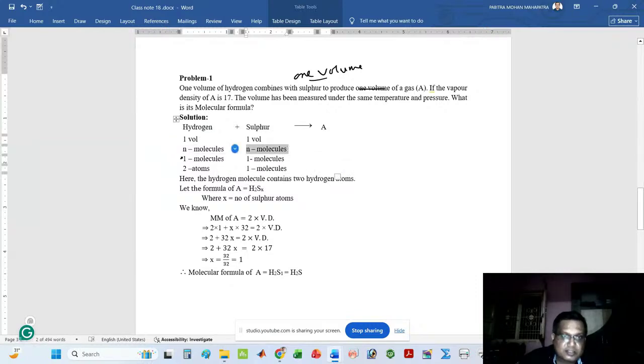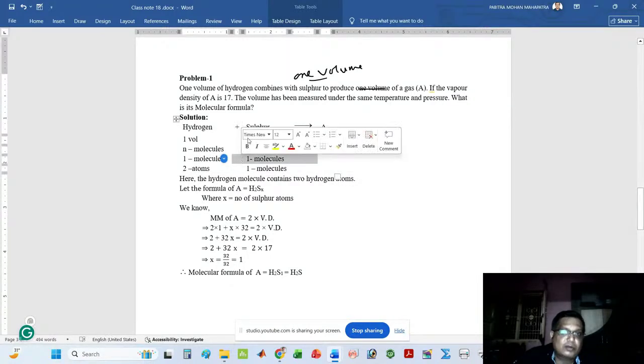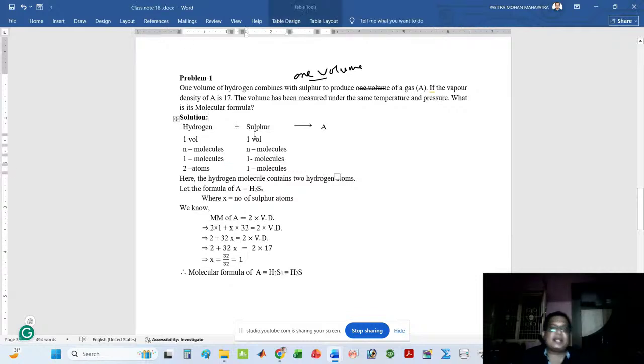Here I can simplify: one molecule of hydrogen reacts with one molecule of sulfur to produce gas A. Remember, one molecule of hydrogen means two hydrogen atoms. But for sulfur, one molecule of sulfur is taken, but you cannot confirm how many atoms are present in one molecule of sulfur.